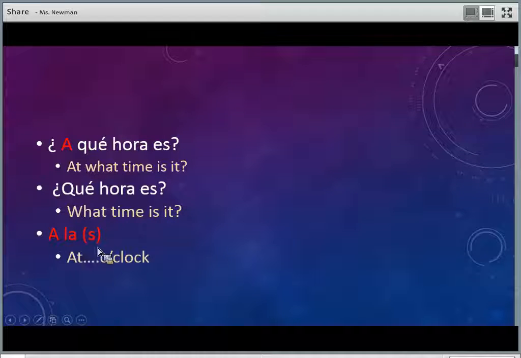A las or a la. You only use a la if you're talking about 1 o'clock. Okay, one way to think about that is 1 o'clock is singular. You're going to use a las for all the other times of the day, a las, because every other number isn't singular, right? It's plural. Dos, tres, cuatro, it's more than one. A la for 1 o'clock and a las for all the rest of the times. And that's only if you're saying it's at this time.